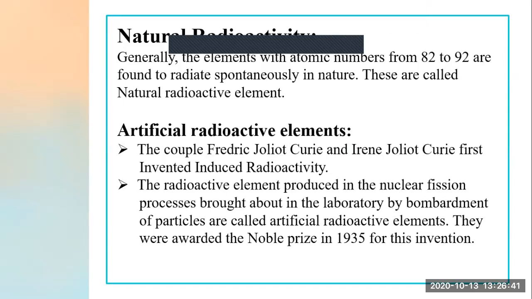The couple Frederic Joliot-Curie and Irene Joliot-Curie first invented induced radioactivity. These both are scientists. By doing some experiments, they invented this radioactivity.